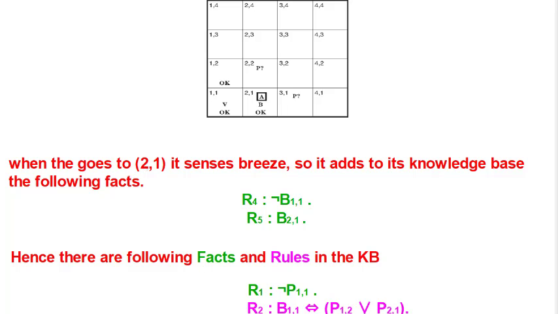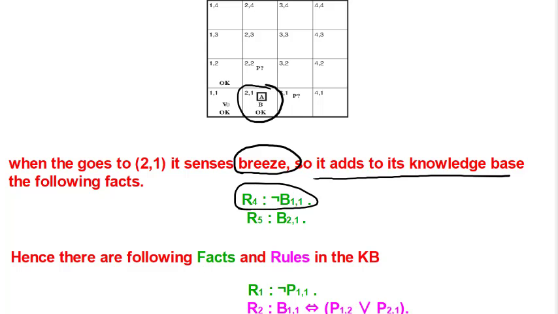Let us assume the agent now goes to the region 2 1. When it goes to 2 1, it senses breeze. So it means this region is breezy, and there would be some pit around here. So it adds to its knowledge base: 1 1 is not breezy because it didn't sense any breeze there. So this is one fact. Then R5, it added a fact that B21 is breezy. So these two facts are added to the knowledge base.